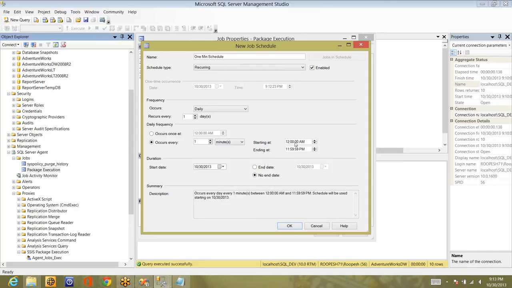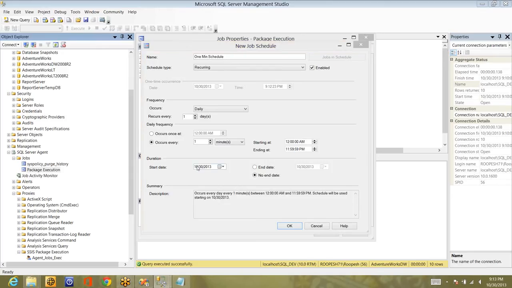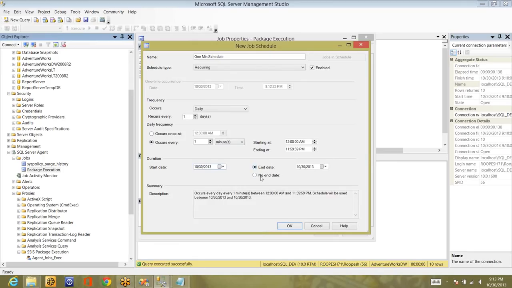It will start at 12 in the morning and end at 11:59 at night, so that means it will be executing throughout the day. This is the starting date, and for the end you can specify any particular end date or no end date, which means it will continue to execute.